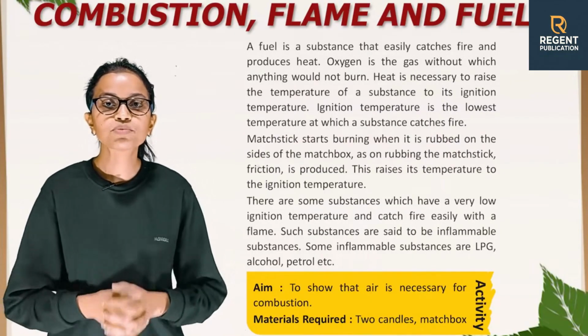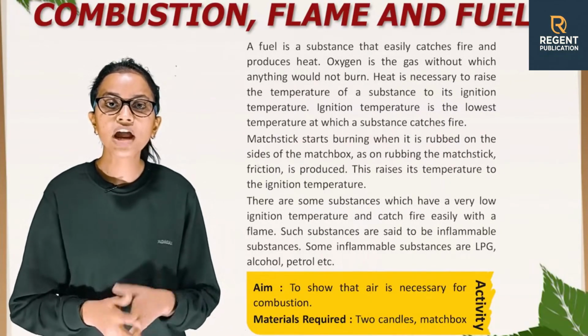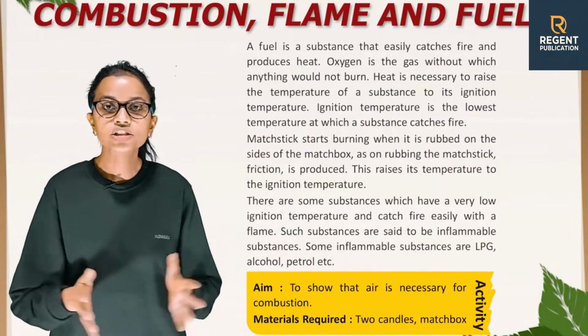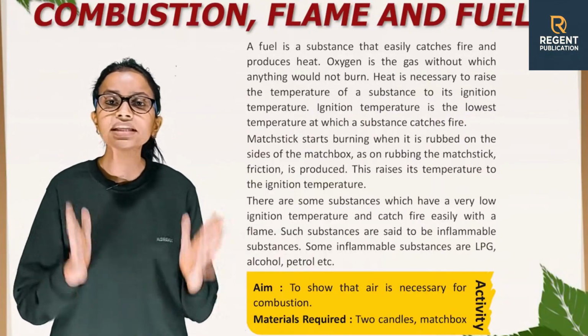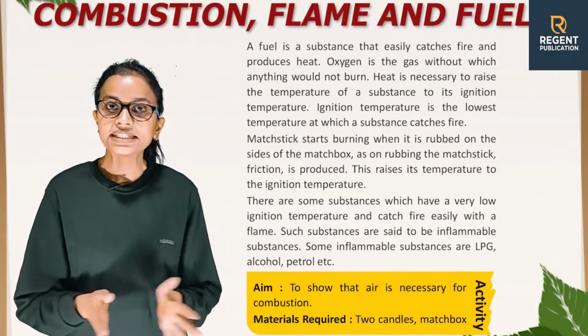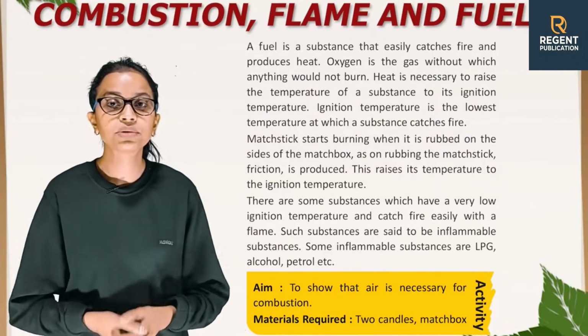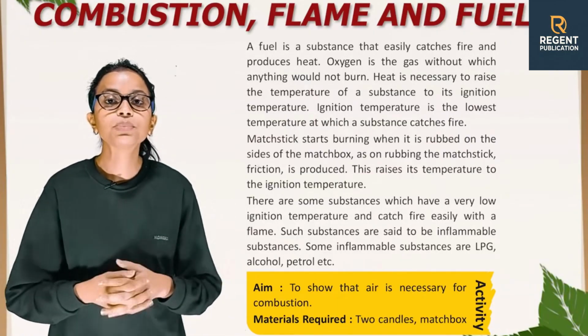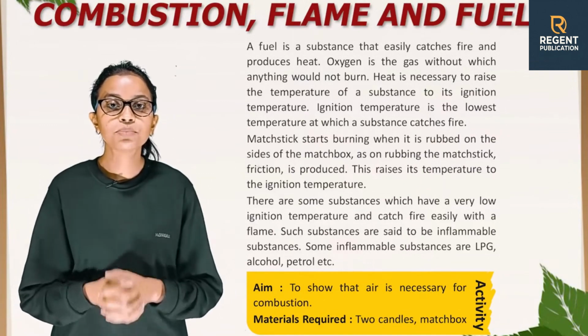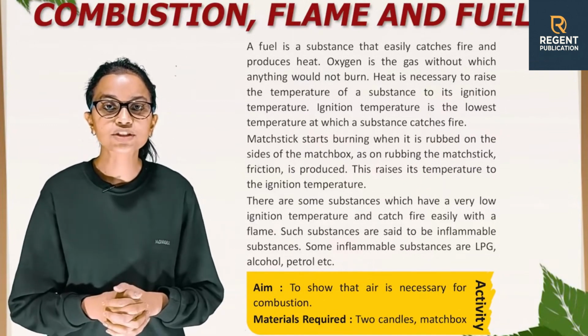A fuel is a substance that easily catches fire and produces heat. Oxygen is a gas without which anything would not burn. Heat is necessary to raise the temperature of a substance to its ignition temperature. Ignition temperature is the lowest temperature at which a substance catches fire.